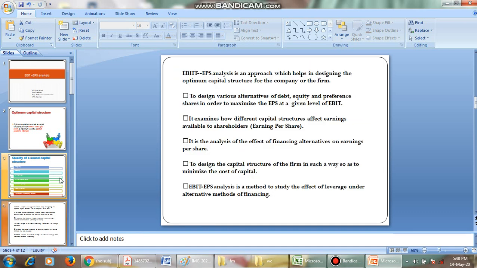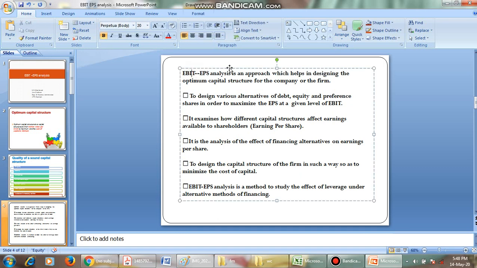Let us go for EBIT EPS analysis. As we know, EBIT is earnings before interest and tax, and EPS is earnings per share. In EBIT EPS analysis, we have to find the relationship between EBIT and EPS. EBIT EPS analysis is an approach which helps in designing the optimum capital structure for a company or the firm. That is, we do the EBIT EPS analysis to know the optimum capital structure of the firm.